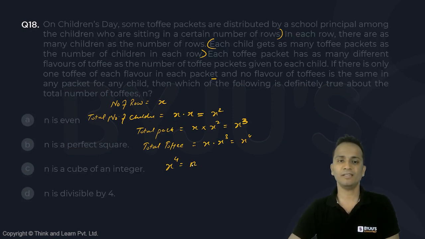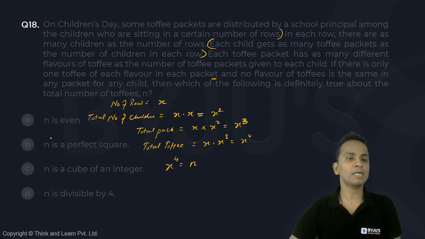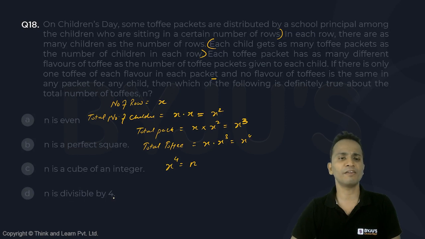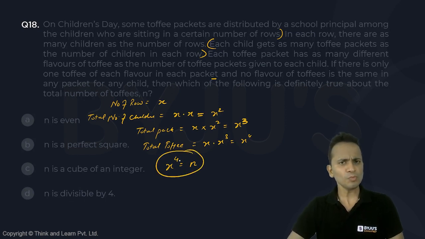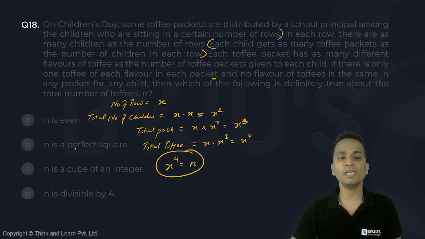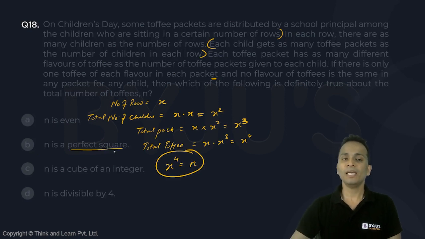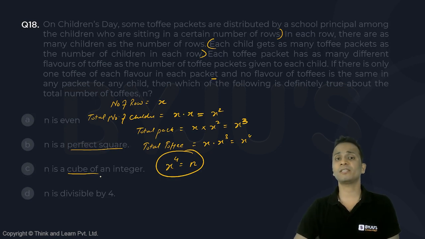So now we'll have to find out which of the following is definitely true about the number of toffees n. Now n is an even number, n is a perfect square, n is a cube of an integer, n is divisible by 4. Now n is x raised to the power 4, where x is a natural number. So I can say that n, since it's a perfect power of 4, it will also be a perfect square. It is not necessary that it will be a cube of an integer, not necessarily.